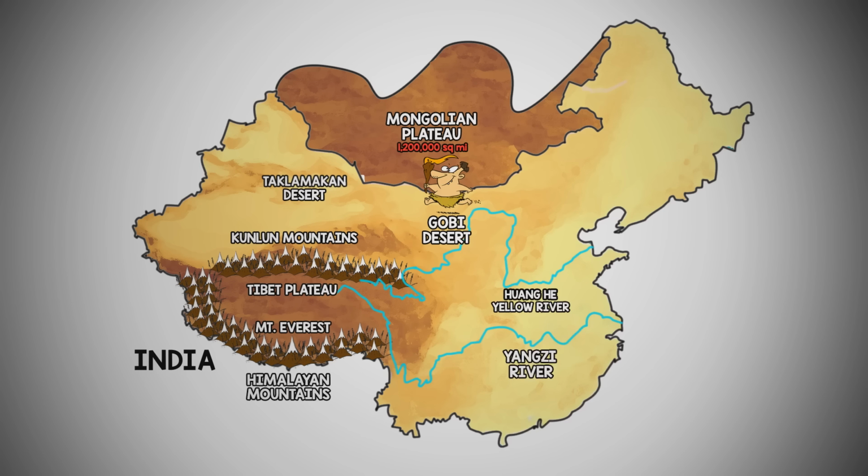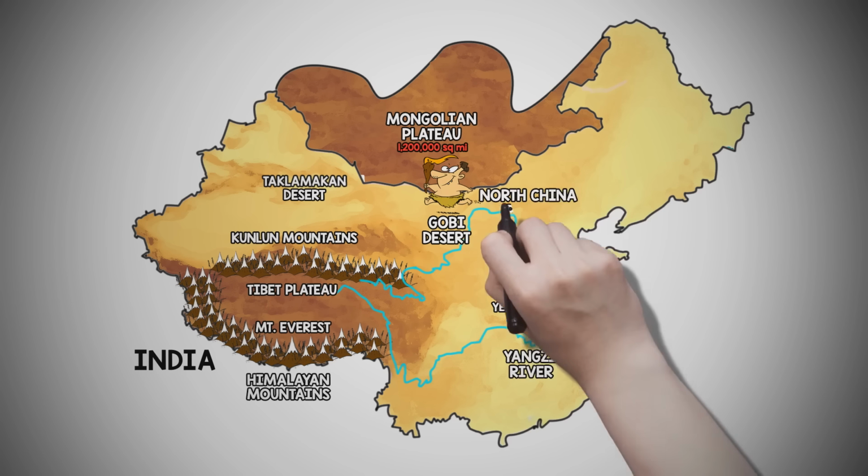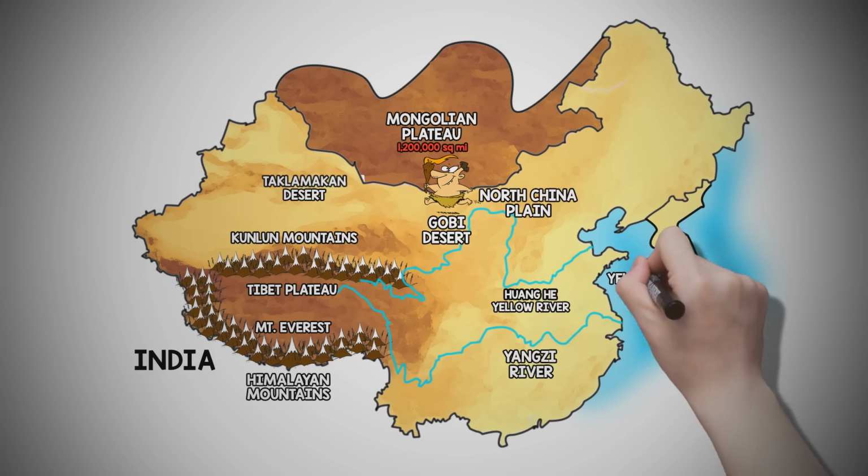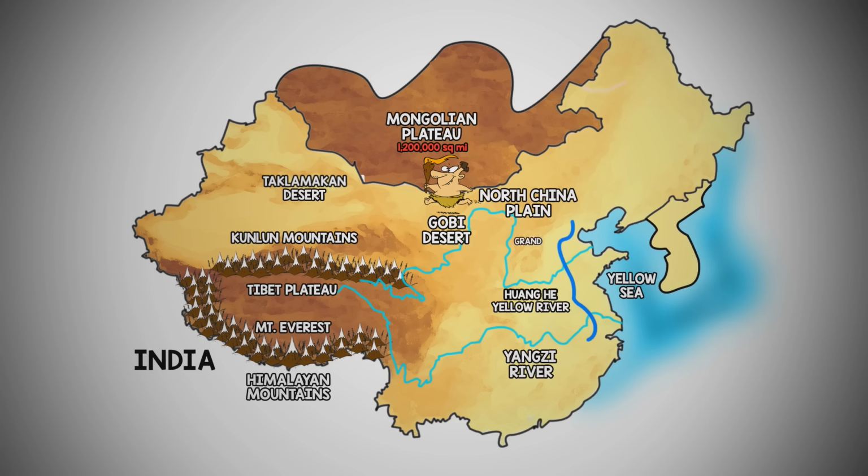Both rivers start in the Tibet Plateau, run down into the North China Plain, and empty into the Yellow Sea. The Grand Canal runs 1,100 miles from the northern city of Beijing to the southern city of Hangzhou, connecting both the Yellow and Yangtze rivers. Fun fact, in the 1400s, the Chinese government operated over 11,000 grain barges on the canal to transport food to